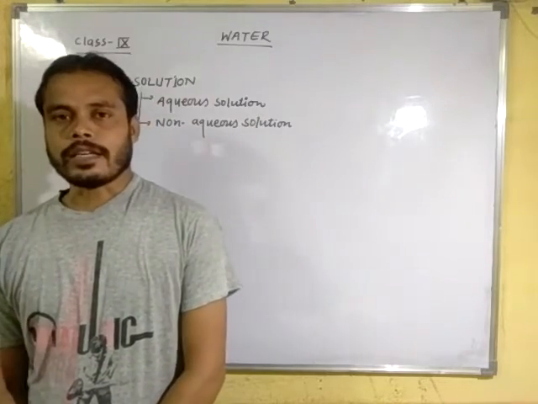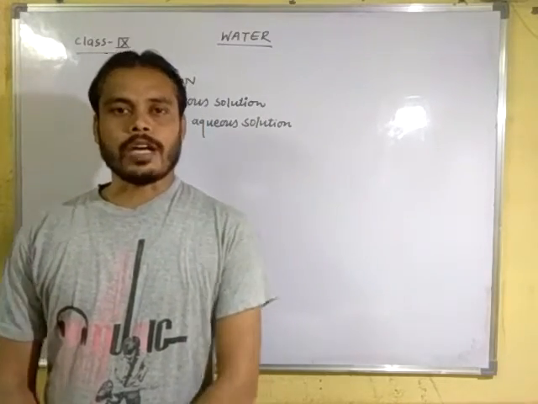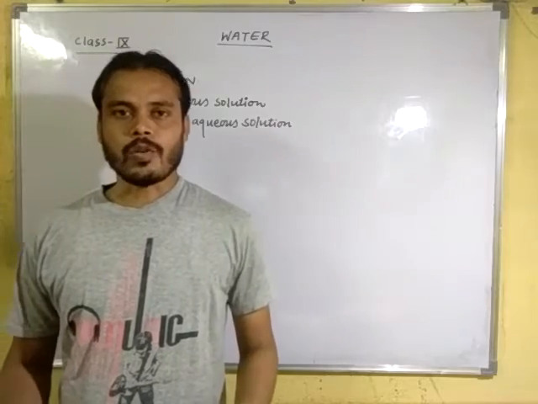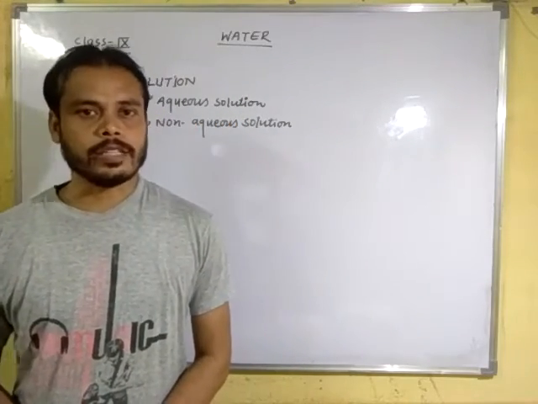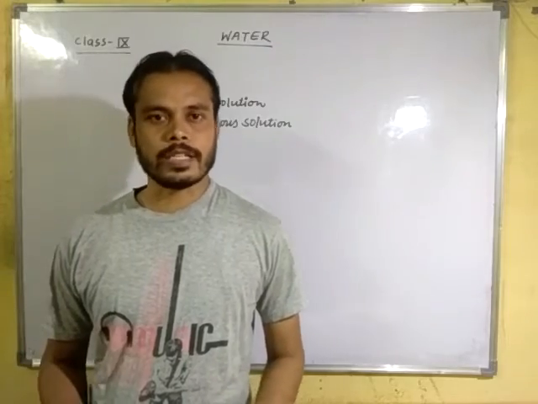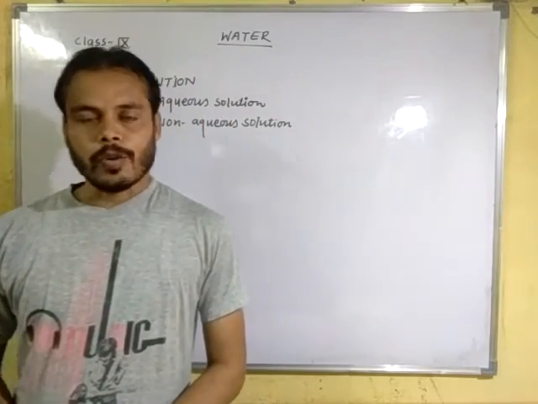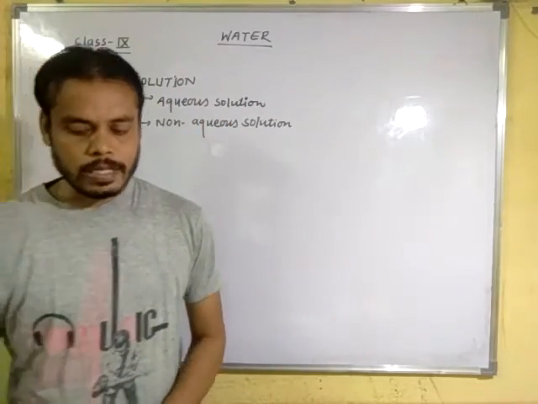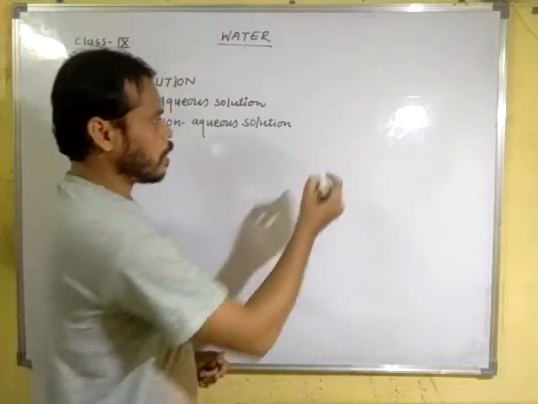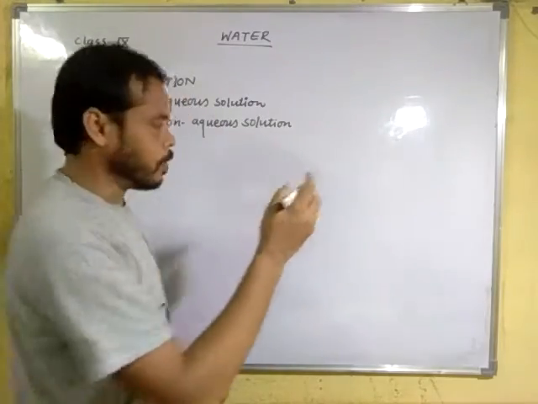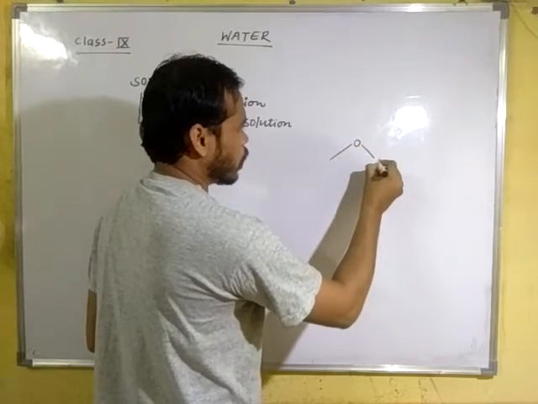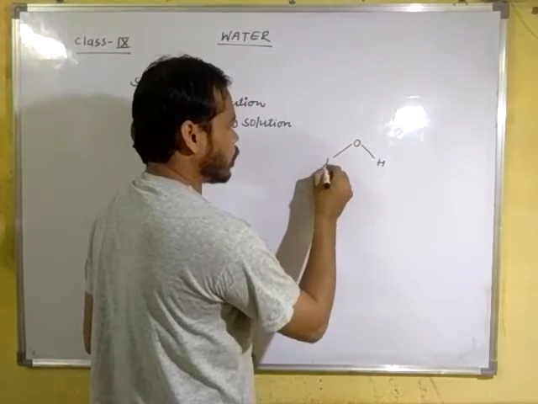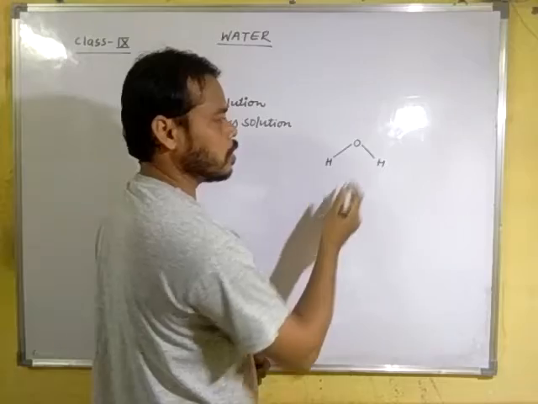We have discussed why water shows polarity, because it is a covalent compound. Also it shows polarity, so we can say a polar covalent compound. Once again I repeat, water is formed by the sharing of electrons between hydrogen and oxygen.